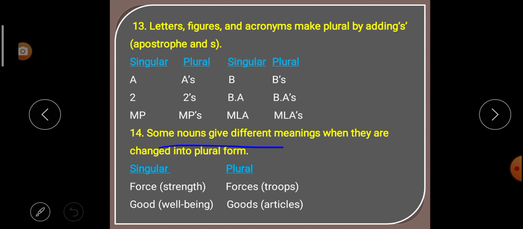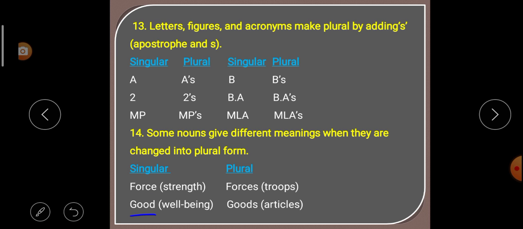14. Some nouns give different meaning when they are changed into plural form. There are some nouns that, when they change into plural form, give different meaning. Look at here: singular, force. Force means strength. But when we use it as a plural, forces, that means troops, or we can say army.